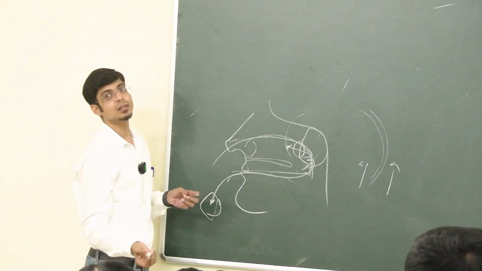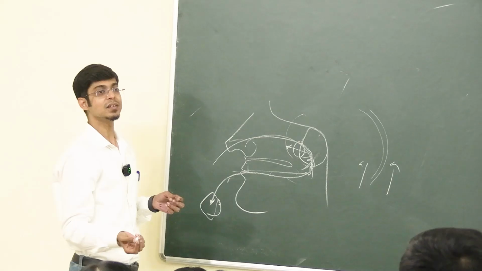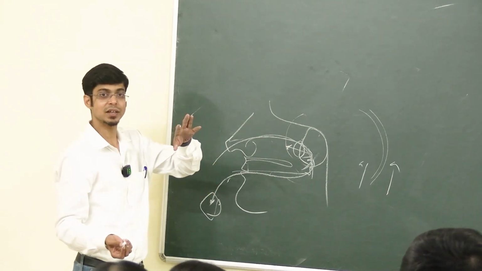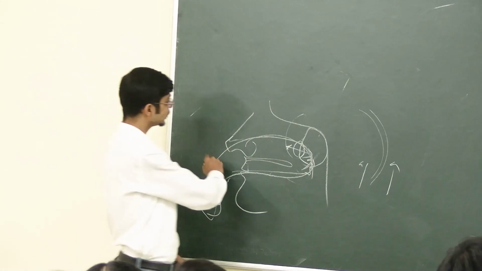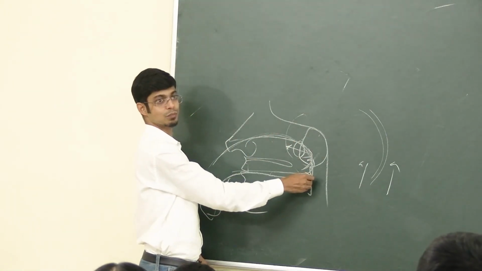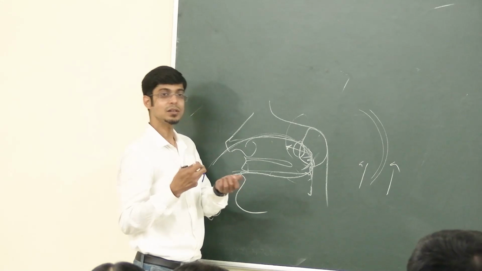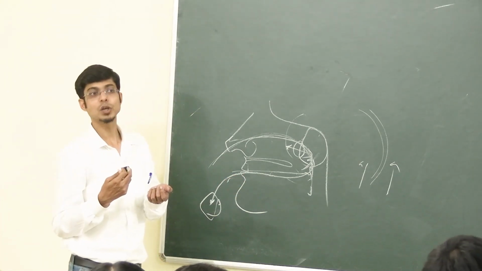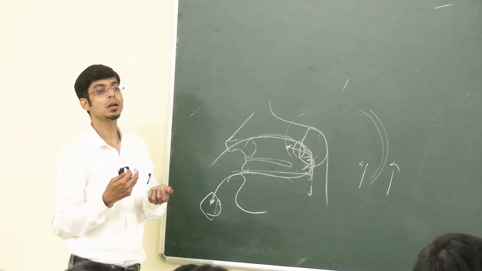Another thing that can be used very commonly is a Foley catheter. You have seen a Foley catheter, right? So we introduce the Foley catheter into the nose directly. Then when it is in the pharynx, we put air. Instead of water, we put air. Why do we put air instead of water?